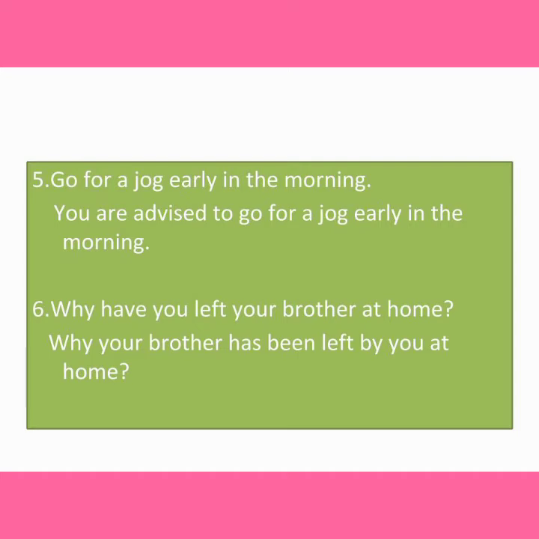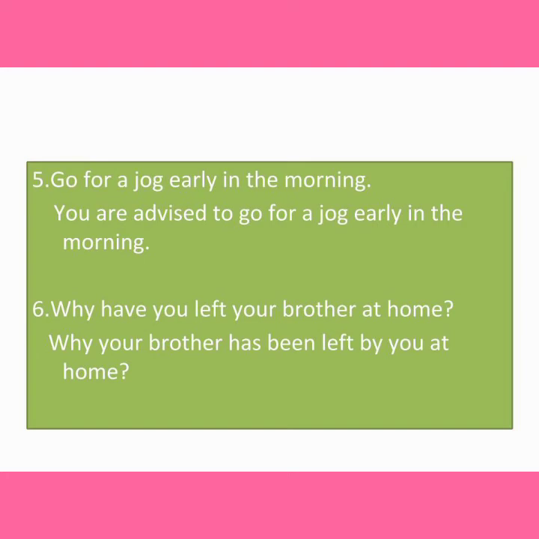Sixth one: Why have you left your brother at home? The answer is: Why has your brother been left by you at home? See children, I, we, you, they will be followed by have. He, she, it will be followed by has. So that's why, since your brother is he, it should be followed by has. You should see whether the sentence is active or passive. If it is active, change it into passive. If it is passive, change it into active.